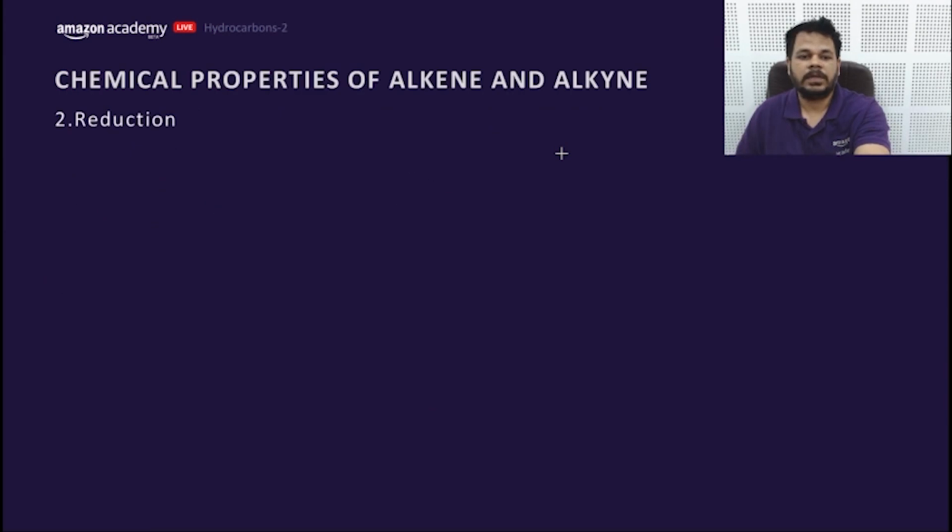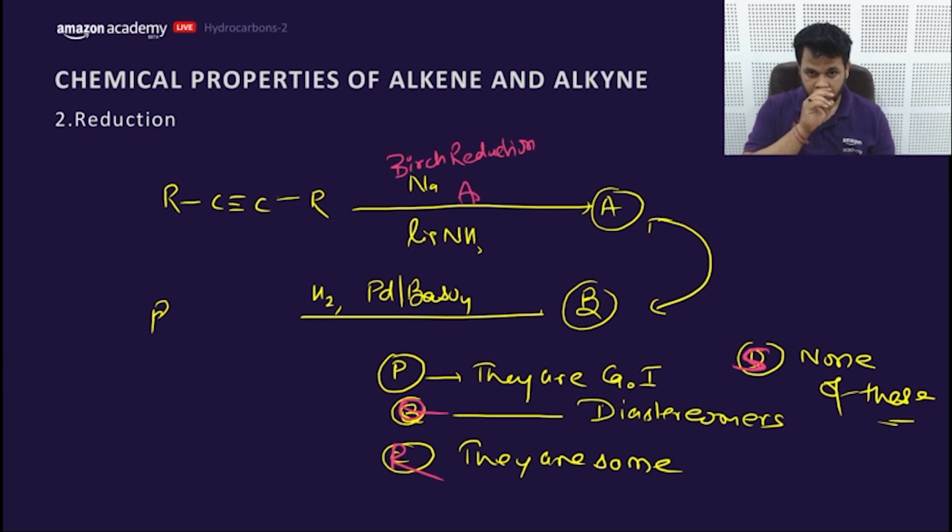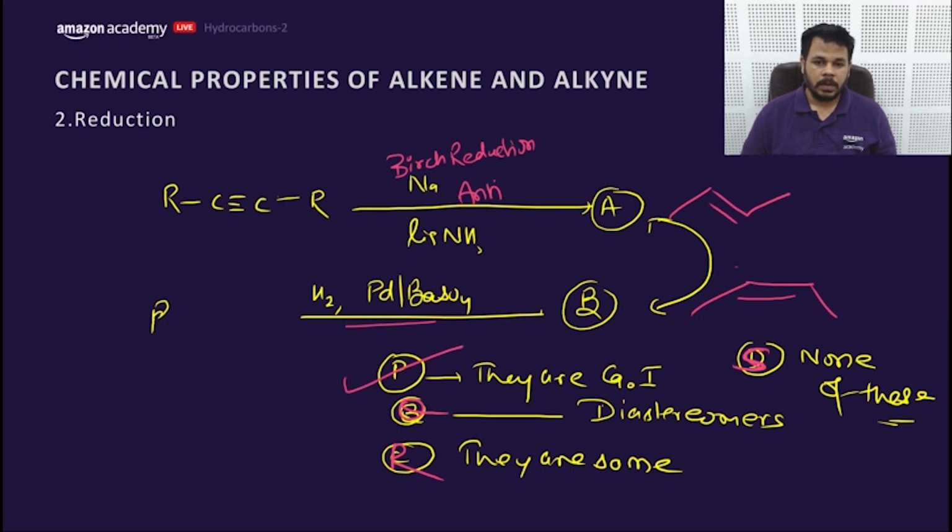Okay. Now next part, what is the answer? They are geometrical isomers. This is Birch reduction. In this reduction, anti-addition will take place, and trans alkene will be the product. Whereas in this case, cis alkene would be the product. What is the relation between these two? They are geometrical isomers. Yes. They are diastereomers. Yes. Both are correct.